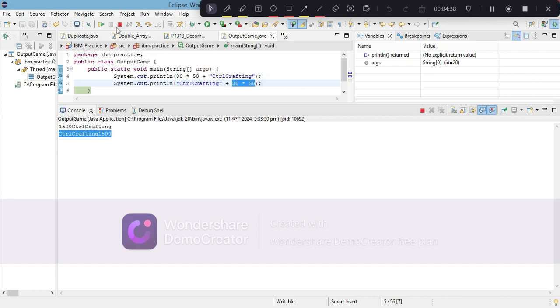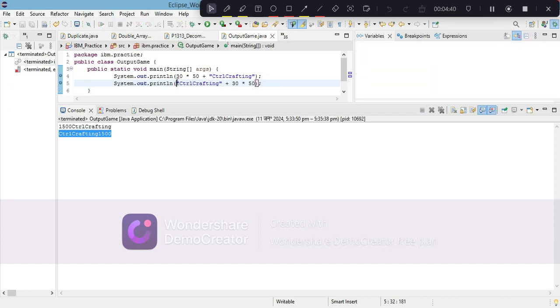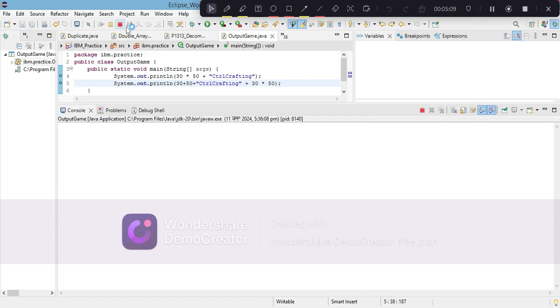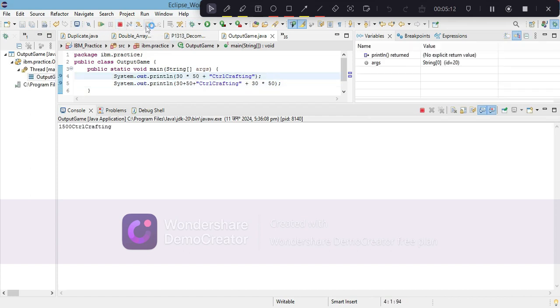Now let me just change something. Suppose I have 30 plus 50 plus. As you can see, without plus there is a syntax error, because I can't define it like that. So let's see. 30 plus 50 plus Control Crafting. Okay, we run it. 80 Control Crafting 1500.